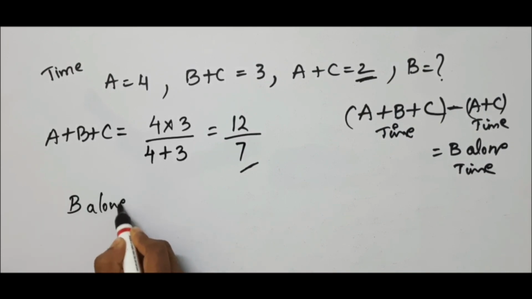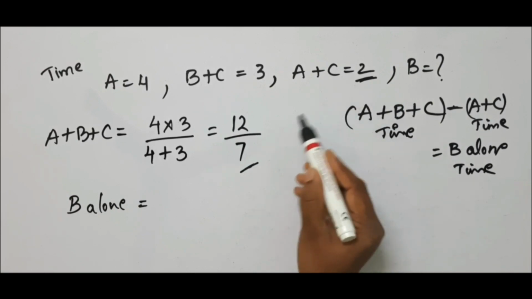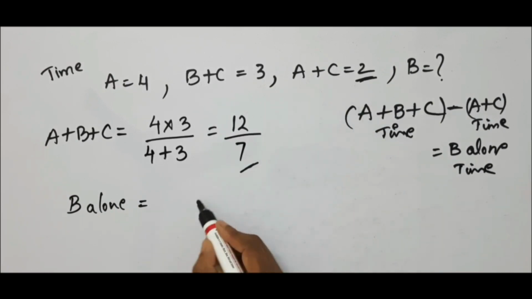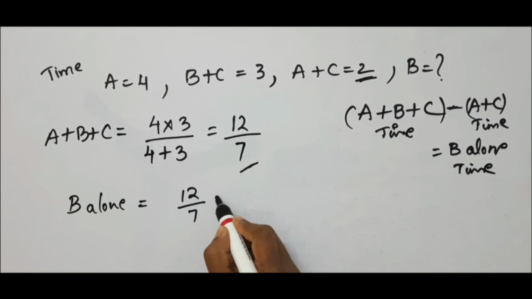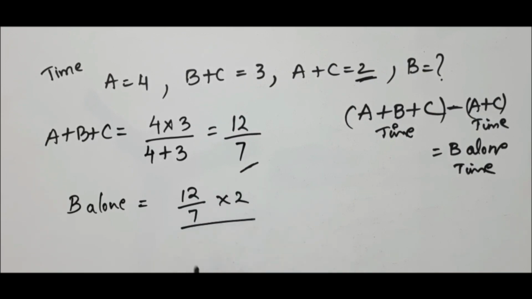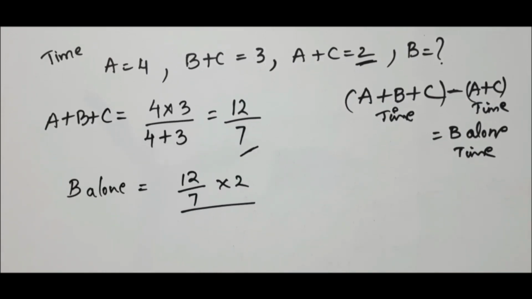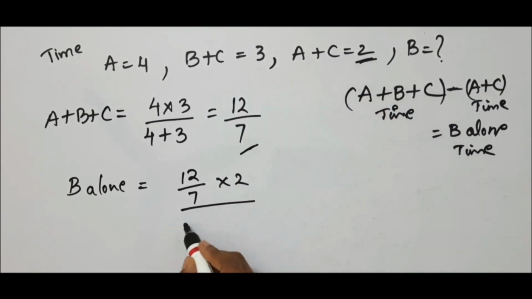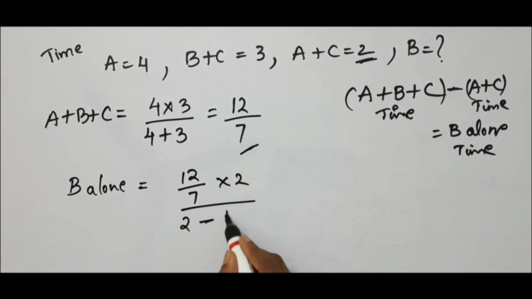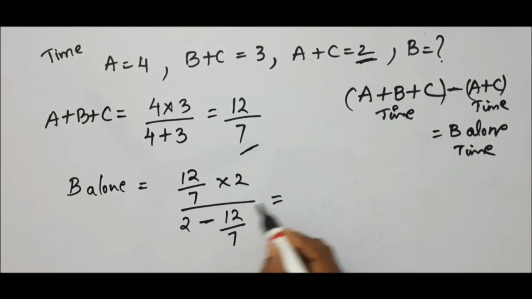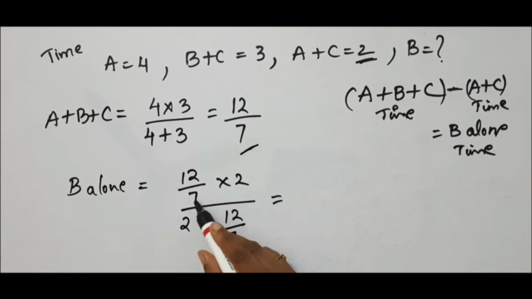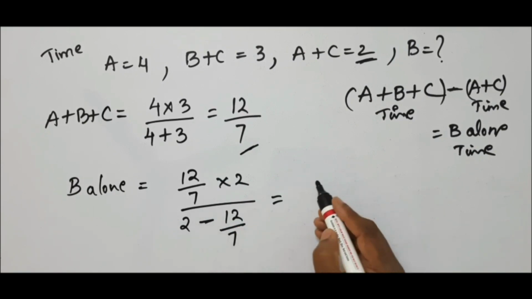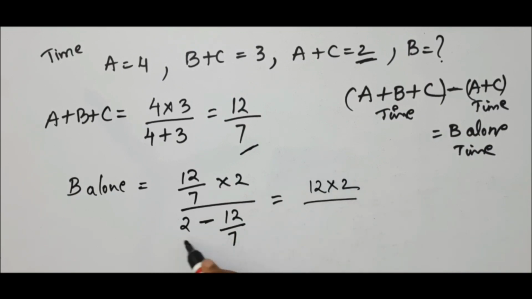B alone time is nothing but, what is the time? First we have to multiply these two. As I explained the shortcut method before, the same shortcut method to find the alone time of a candidate: divided by the value of A plus C, 2 minus total 12 by 7. In numerator and denominator, here it is 7, here it is also 7. So both cancel. So 12 into 2 by, it is nothing but 14 minus 2, 12. Is it not?